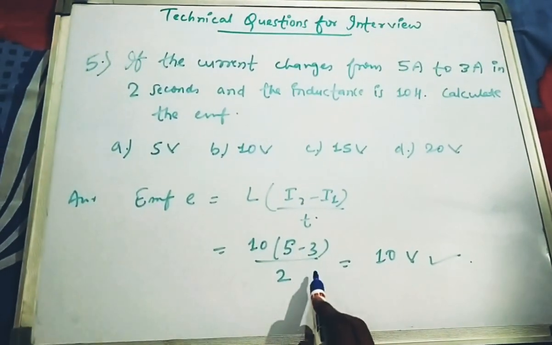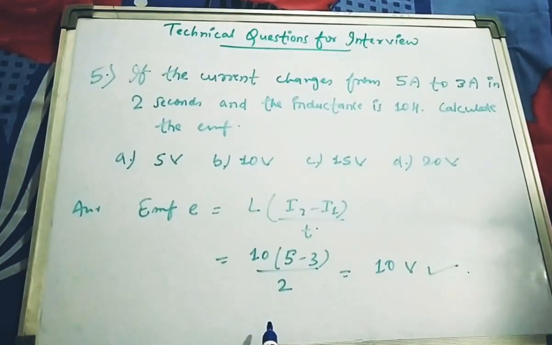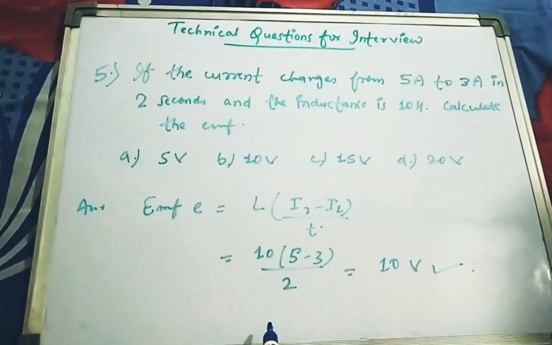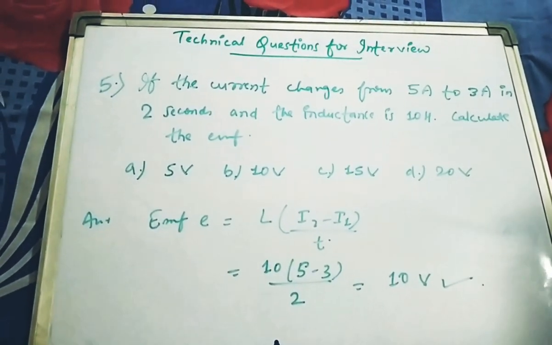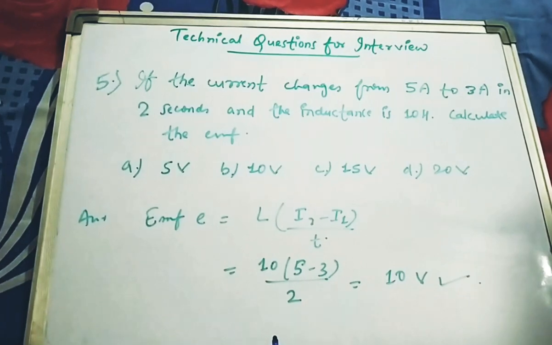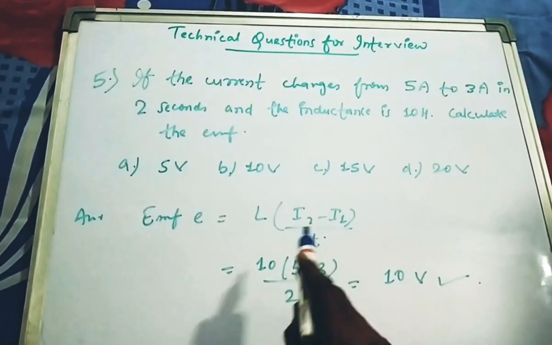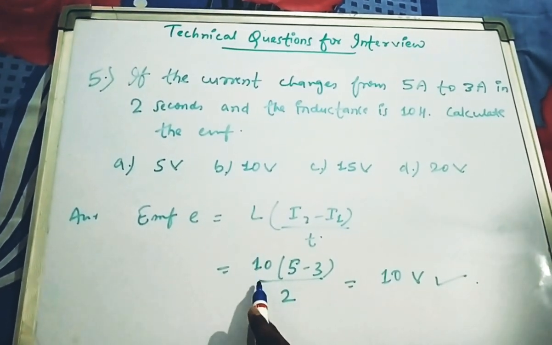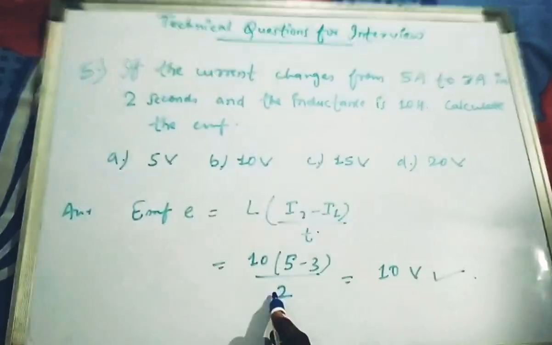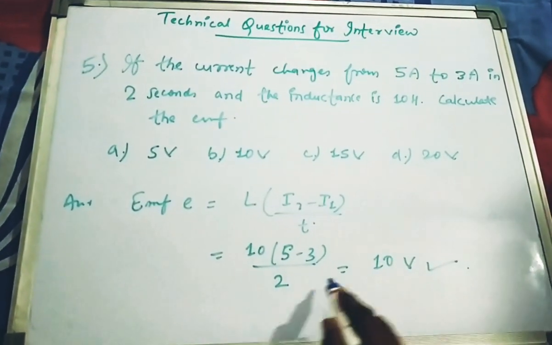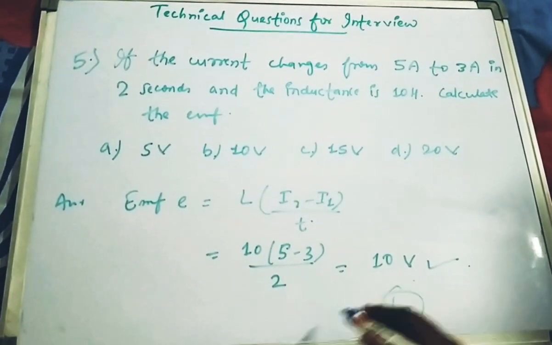The next question comes from the topic current electricity: if the current changes from 5 ampere to 3 ampere in 2 seconds, and the inductance is 10 Henry, then calculate the EMF. We know the relation between EMF and inductance is EMF equals L into (I2 minus I1) by T, where L is the inductance, given as 10, I2 and I1 are 5 and 3 ampere, and the time is 2 seconds. On solving, we get the answer, 10 volt. Among these, option B will be the correct one.